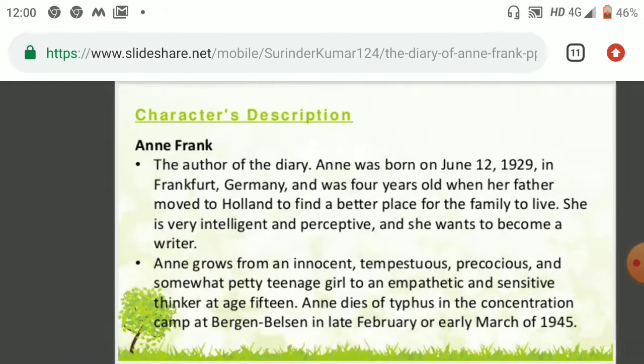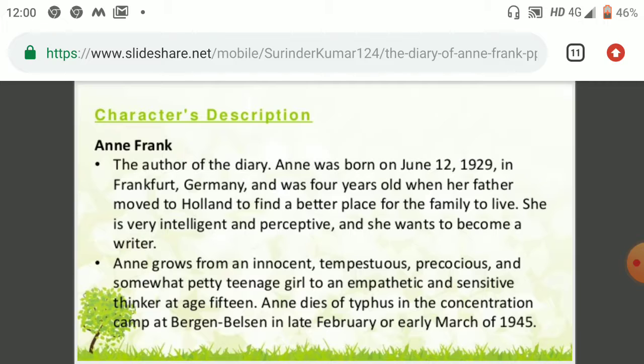If I talk about the character's description, the character is Anne Frank, who is the author of the diary. Anne Frank was born on 12 June 1929 in Frankfurt, Germany, right? She was 4 years old when her father moved to Holland to find a better place for the family to live. And she is very intelligent, perceptive, and she wants to become a writer.